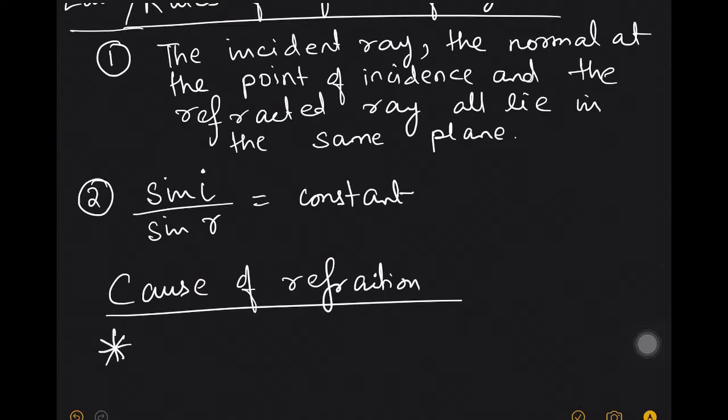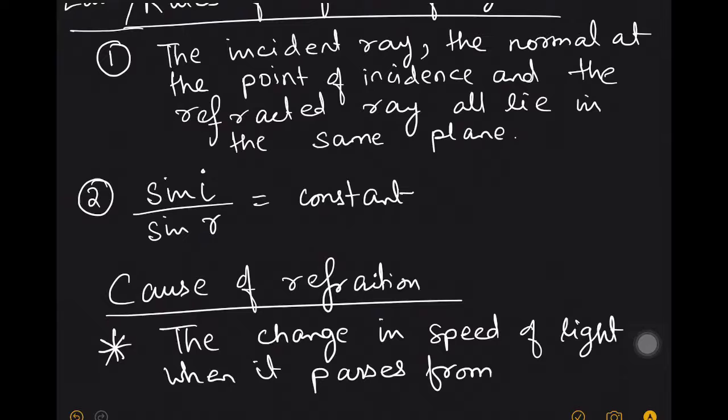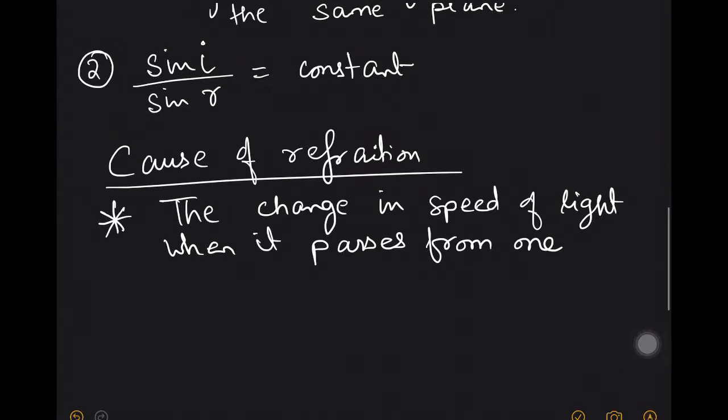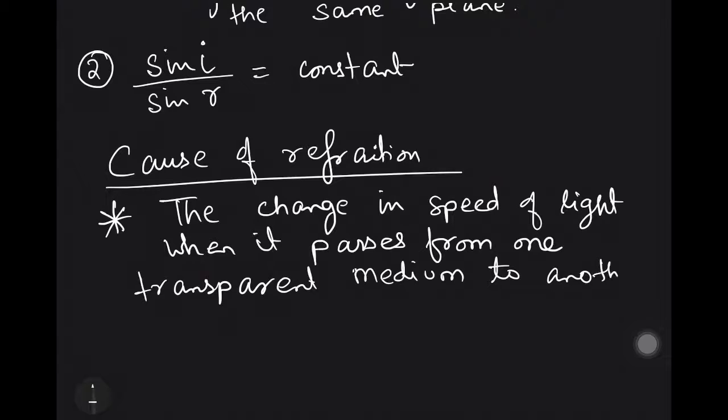The main cause over here is the change in speed of light when it passes from one transparent medium to another. This is why refraction takes place.